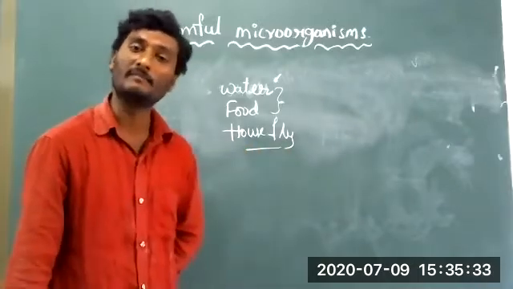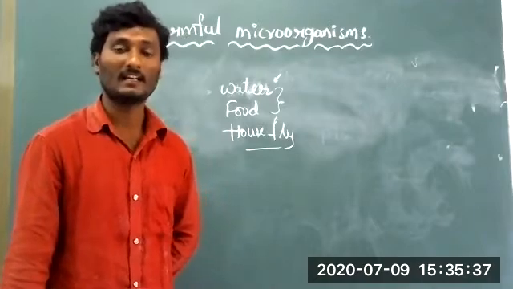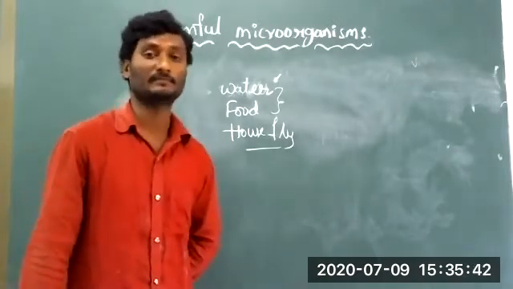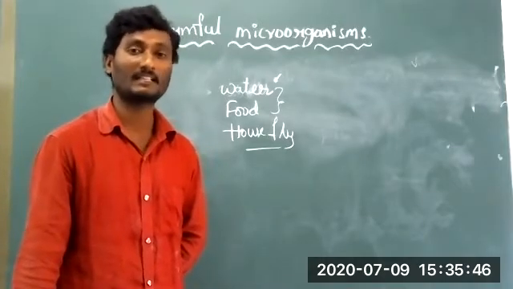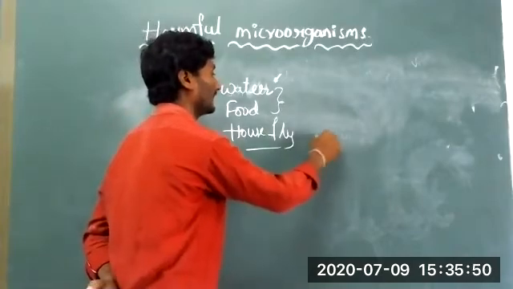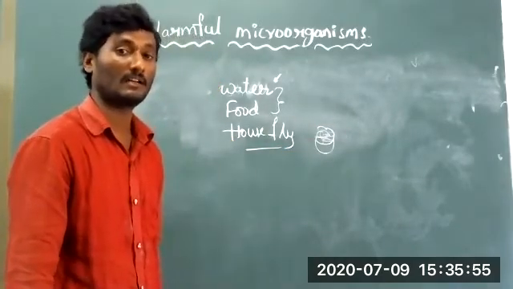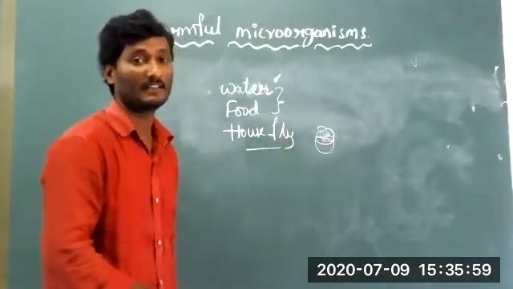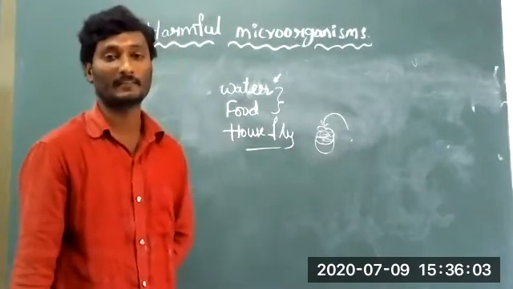Housefly is one of the vectors. Okay? Some members, some poor people, don't have facilities or required materials. That's why they keep food material open in their houses. Just imagine, the housefly sits on the food material.